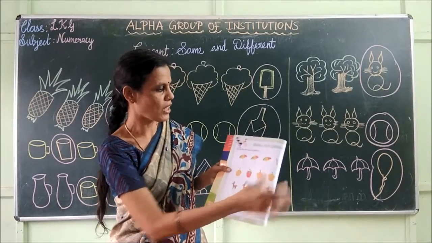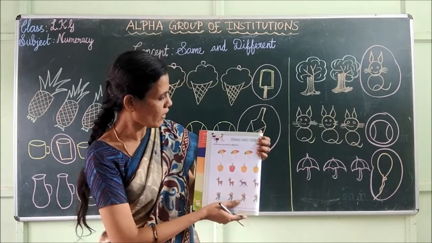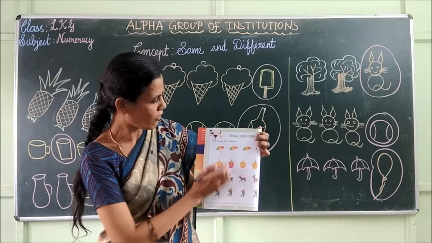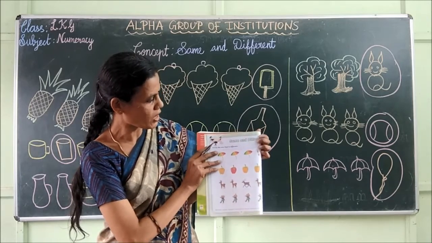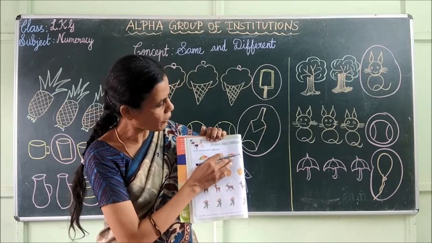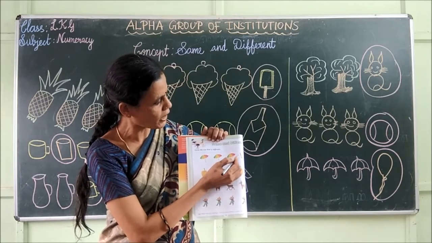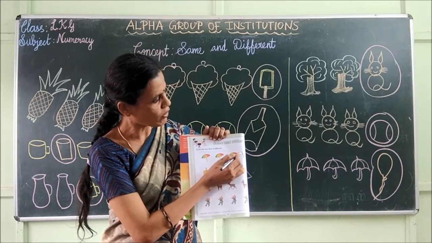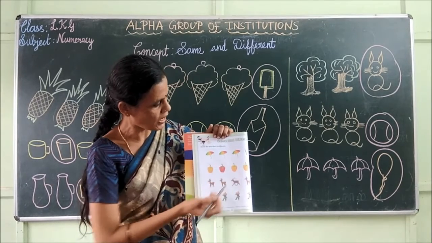Page number 20. Same and different. Here we have umbrellas. 3 umbrellas are open. Another one is not open. So it is different. So you have to draw a circle around this umbrella.